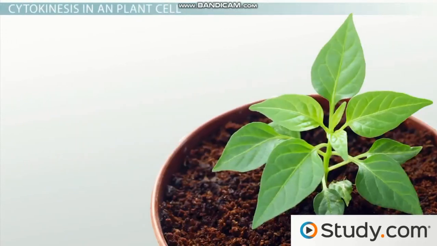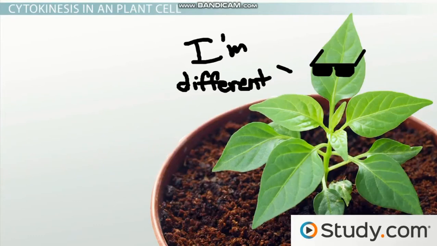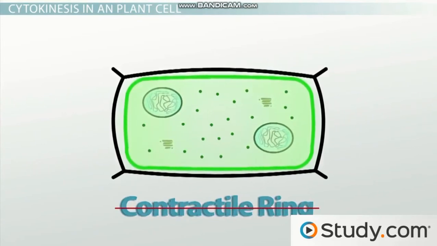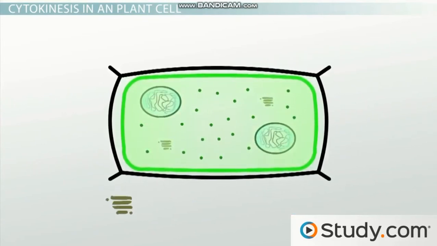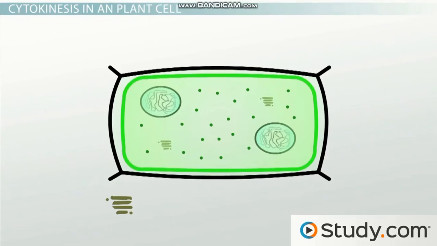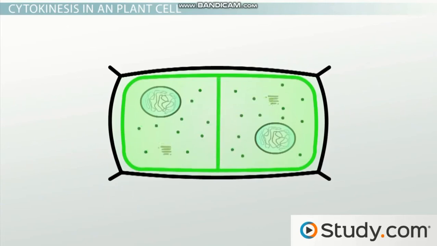So why do plants utilize a different cytokinetic strategy? Well, it's not just because they're trying to be different. Remember that plants have a cell wall. Now, since that cell wall won't bend, a contractile ring isn't going to work. But nature's nothing if not creative. Remember that the Golgi apparatus is an organelle that plays a major role in secretion of molecules from the cell. Now, it accomplishes this by releasing tiny membrane sacs called vesicles. And a vesicle containing a molecule destined for secretion buds off of the Golgi apparatus and heads for the cell membrane. Since it's made of phospholipids, just like the cell membrane, a vesicle can fuse with the membrane. And in this way, the molecule is released.